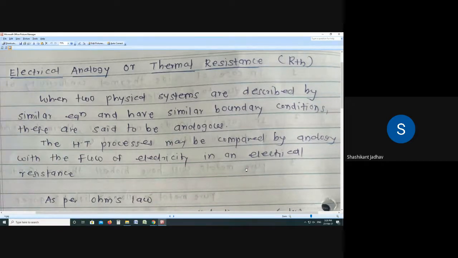So current is analogous to rate of heat transfer. Similarly, current is flowing because of the potential difference, and heat transfer takes place because of the temperature difference. So potential difference is analogous to temperature difference. And resistance is analogous to dx by Ka.